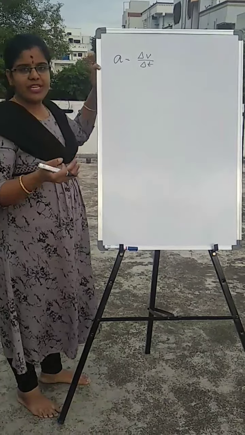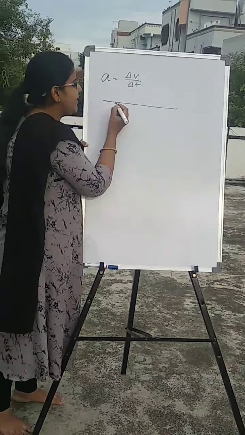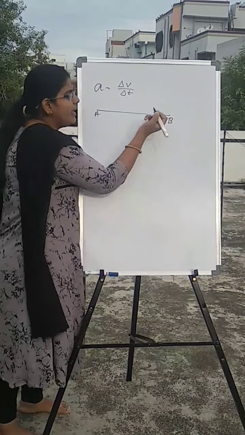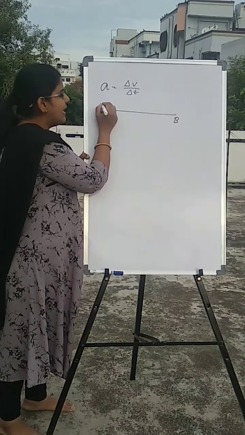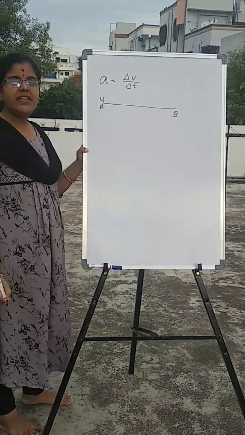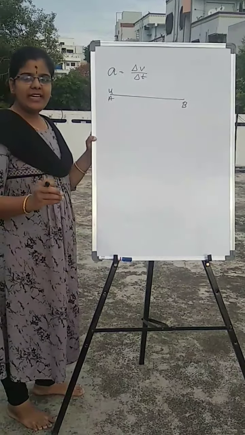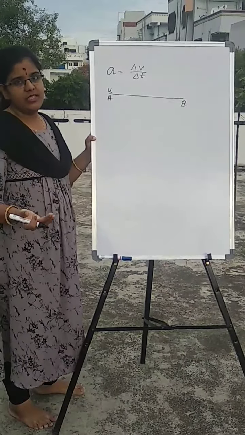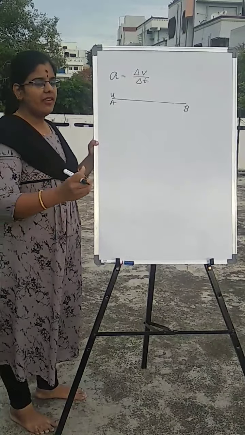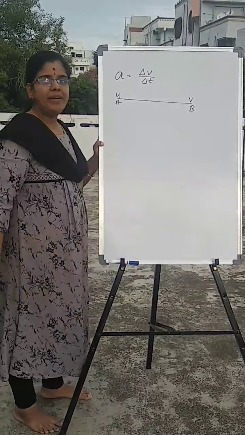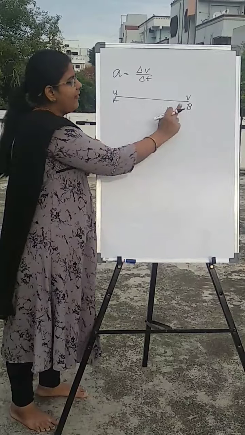Okay, so that rate of change of velocity, we say it as acceleration. And for all objects, there will be a starting point and an end point, right? At the starting point, we call the velocity the initial velocity, which we represent with a small u. And at the end point, there will be another velocity, not the same velocity. We call that the final velocity, and we represent it with a capital V. So here initial is u and final is v.